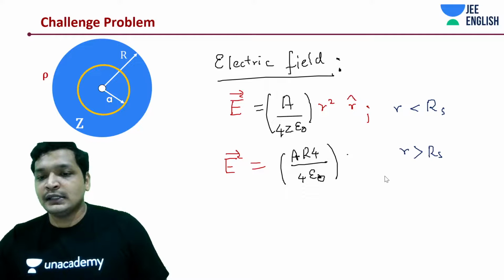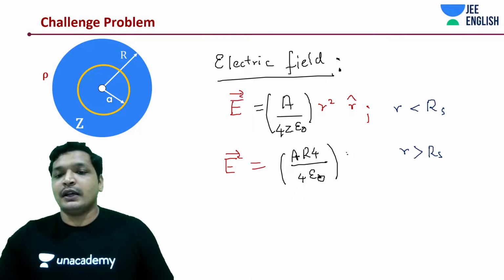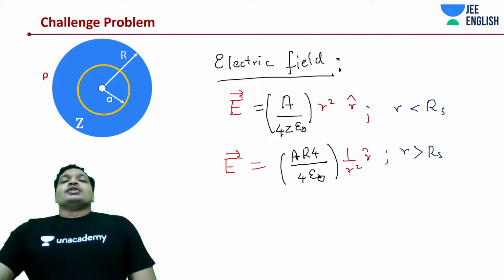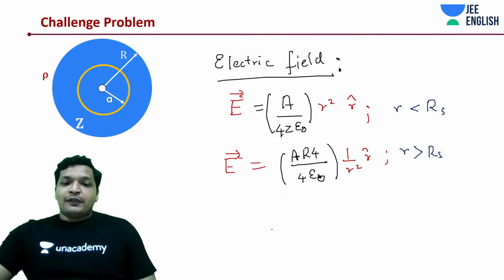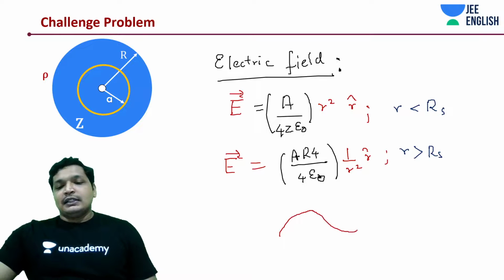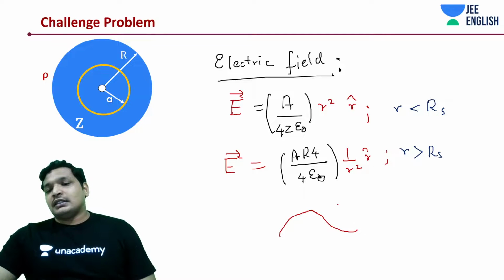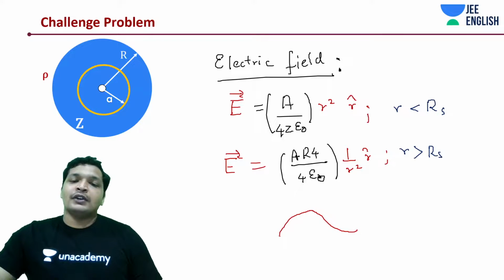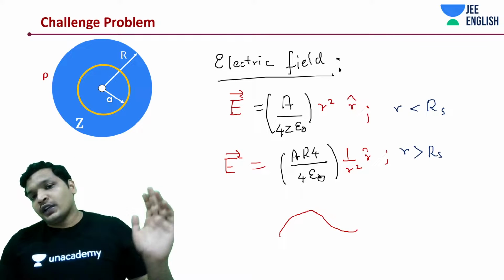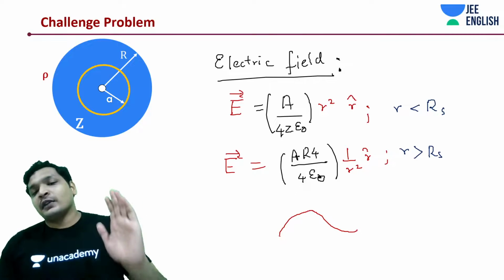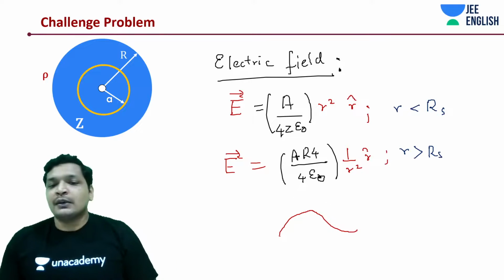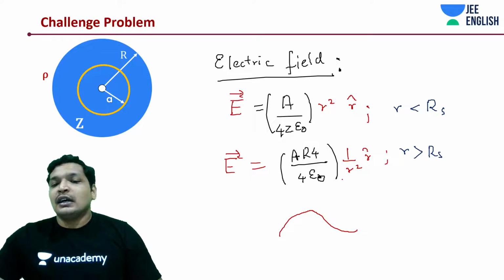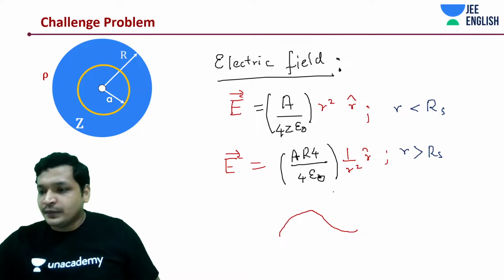We will get something like this, and you'd have 1 by r square. There will not be a straight line anymore. Your graph would be something like this, like this. During the first phase, with respect to r, your electric field will be moving faster. Think in terms of slope, as E is proportional to r square. In the second case, the electric field will be moving a little slower.